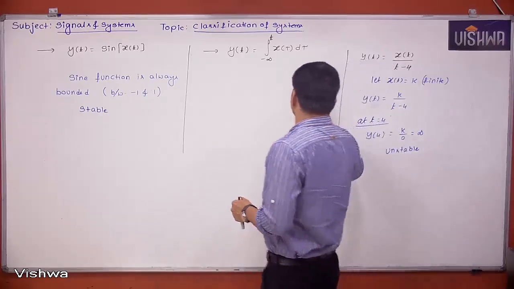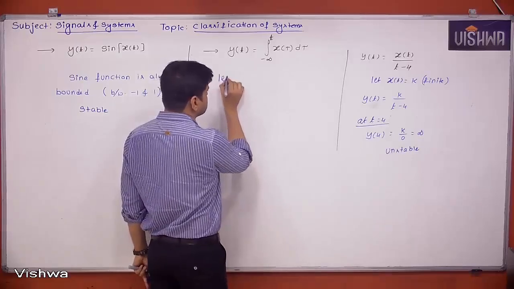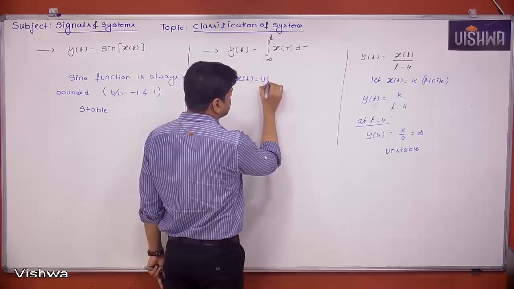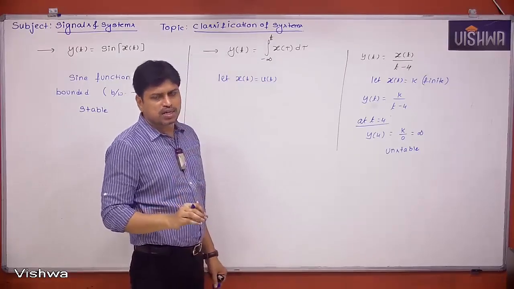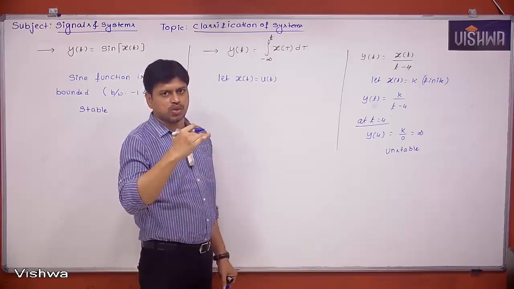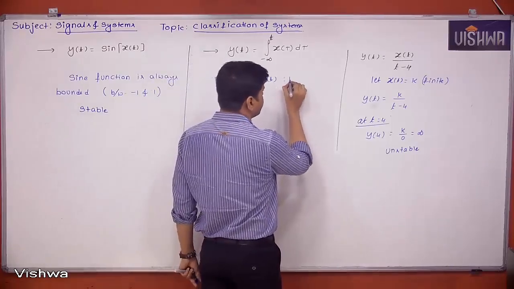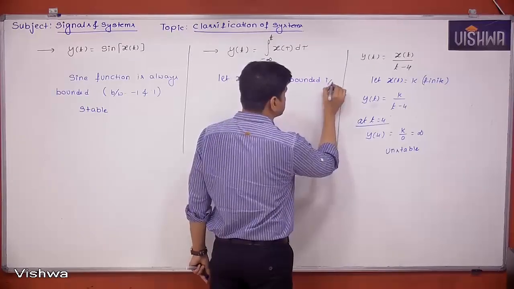Let's take one example so you can understand easily. Suppose x of t is equal to u of t. Is u of t a bounded signal or not? Yes, u of t has a maximum value equal to 1. So it is a bounded input.